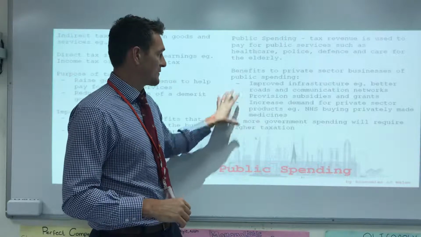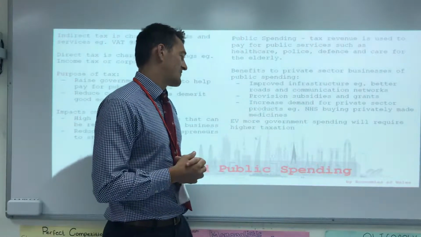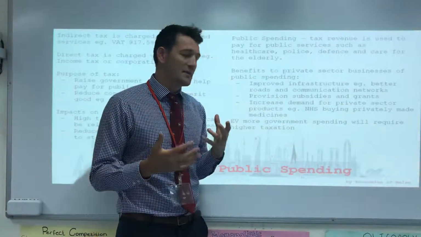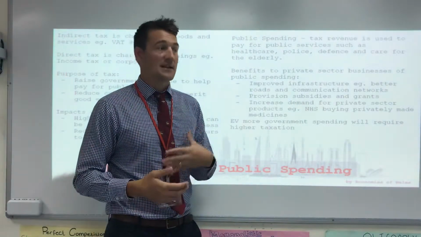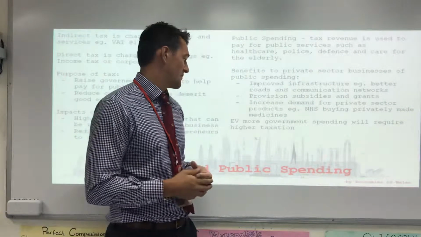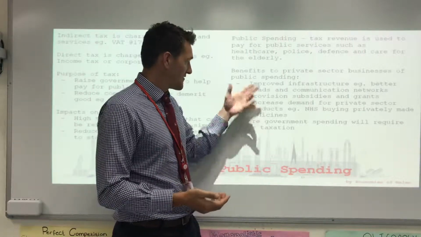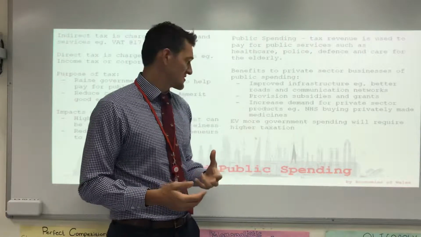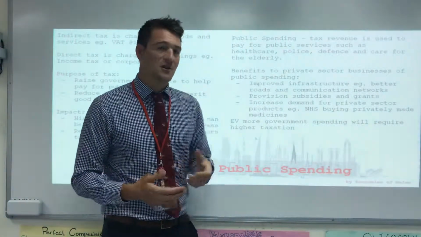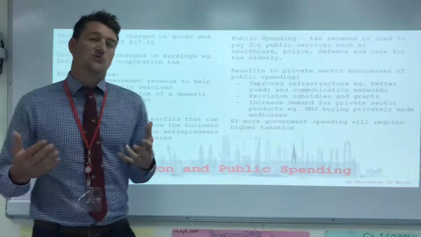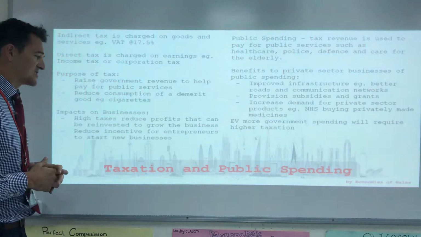Okay, but evaluating public spending, we've got all these benefits to private sector, which is great. However, if there's more government spending, we have to realise there will be higher taxation. Okay, the government cannot just keep printing money and then spend it with that. That's not going to be a sensible economic policy. So in which case there has to be a balance. There's an opportunity cost. Wherever they decide to spend money, there's an opportunity cost associated. So to evaluate it, more government spending will require higher taxation, which, as we can see, is also not ideal to businesses. Okay, so that's the fiscal policy stuff, taxation and public spending.